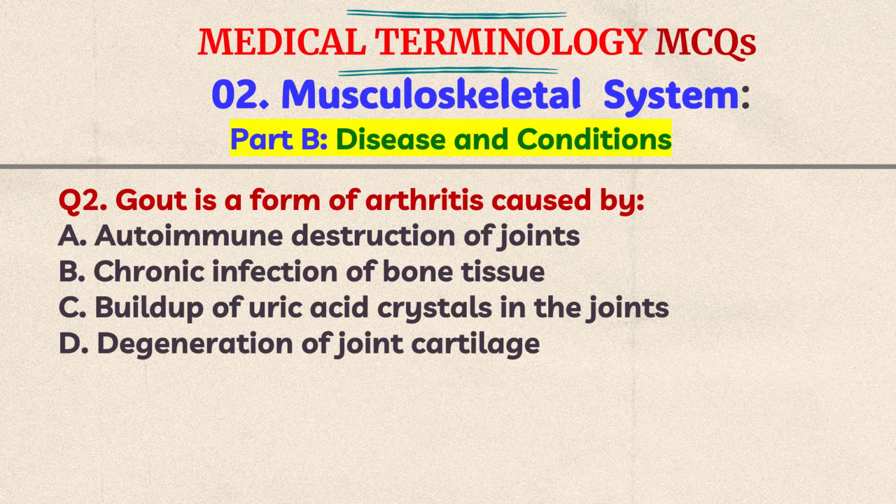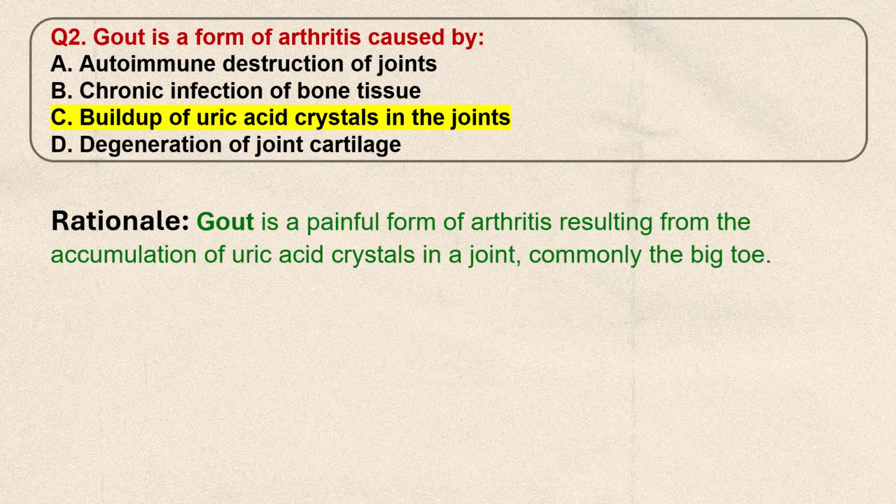Question number 2. Gout is a form of arthritis caused by A. Autoimmune destruction of joints, B. Chronic infection of bone tissue, C. Buildup of uric acid crystals in the joints, D. Degeneration of joint cartilage. Think the answer. The correct answer is C. Buildup of uric acid crystals in the joints. Gout is a painful form of arthritis resulting from the accumulation of uric acid crystals in a joint, commonly the big toe.